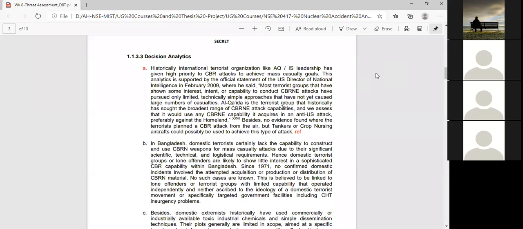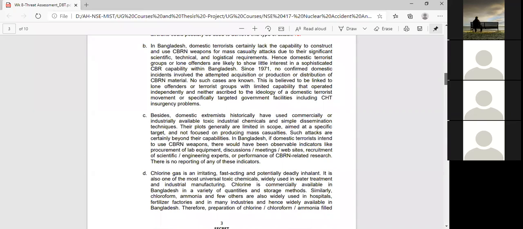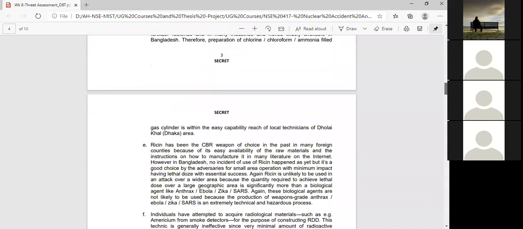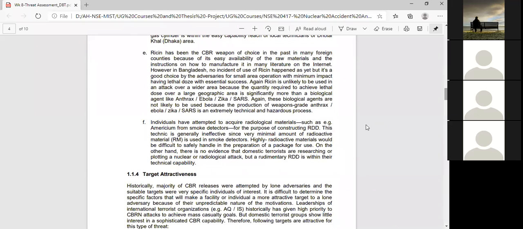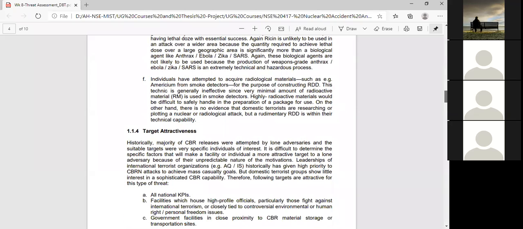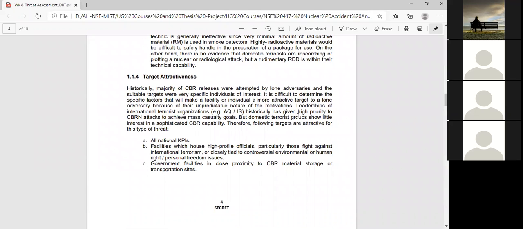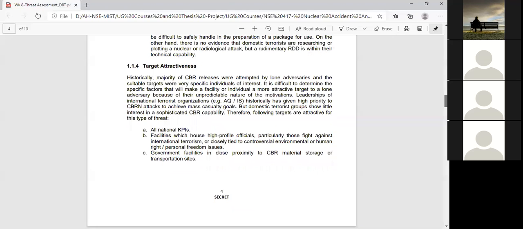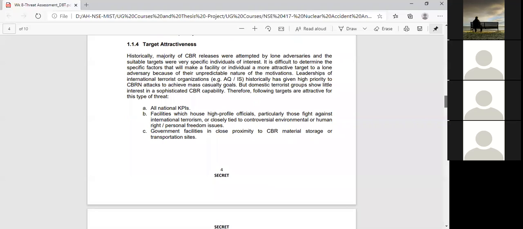Then how terrorists use this type of procedure, you have to explain. Finally, after this you have to give the target attractiveness. That means what type of target the attacker plans. It can be a national, very high value installation like the Supreme Court, Parliament, the Prime Minister's House, the President's House, and many others. That means a high official building or a high official person can be attacked and can be their target. So we call it target attacks.